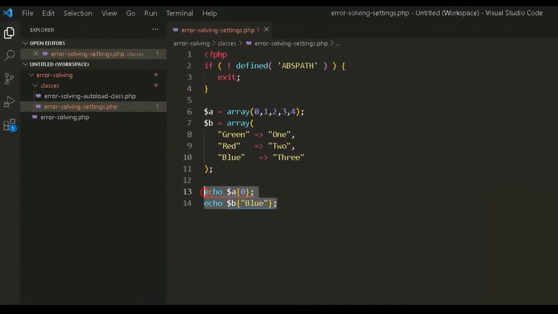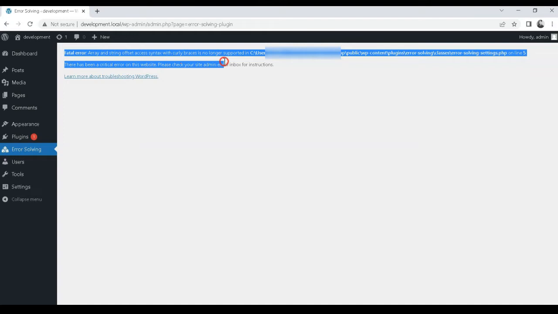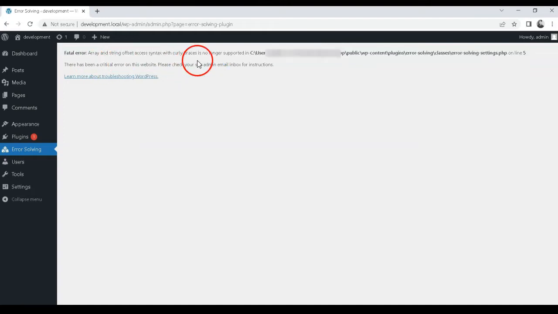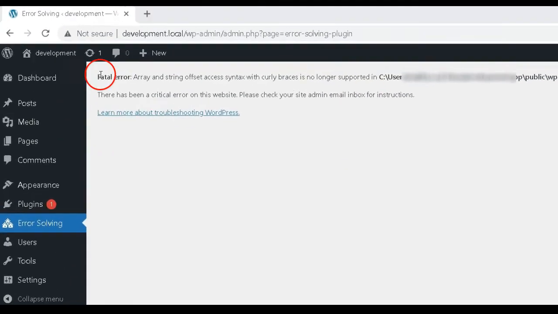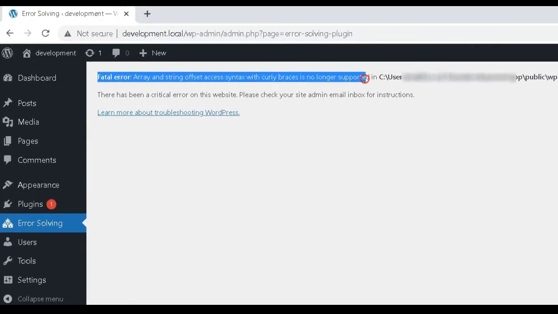The real reason for such a fatal error message is that in PHP version 8 or 8.1, support for deprecated curly braces for offset access has been removed. So, any active plugin on your WordPress site that uses the deprecated curly braces will produce errors that look like "PHP fatal error. Array and string offset access syntax with curly braces is no longer supported in."